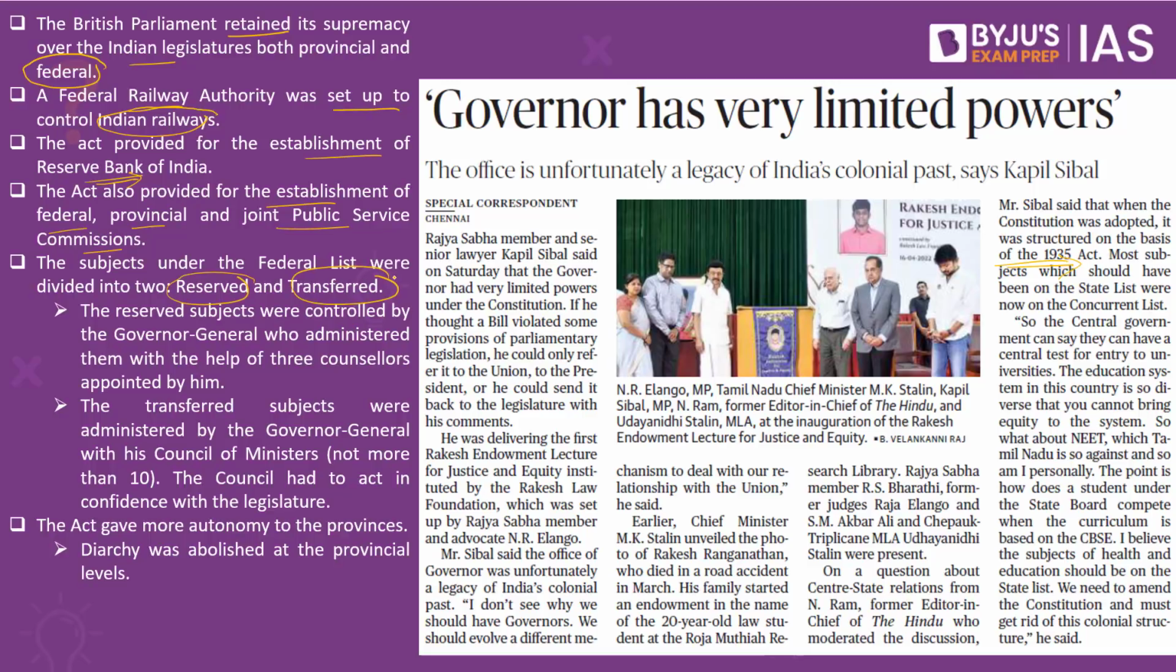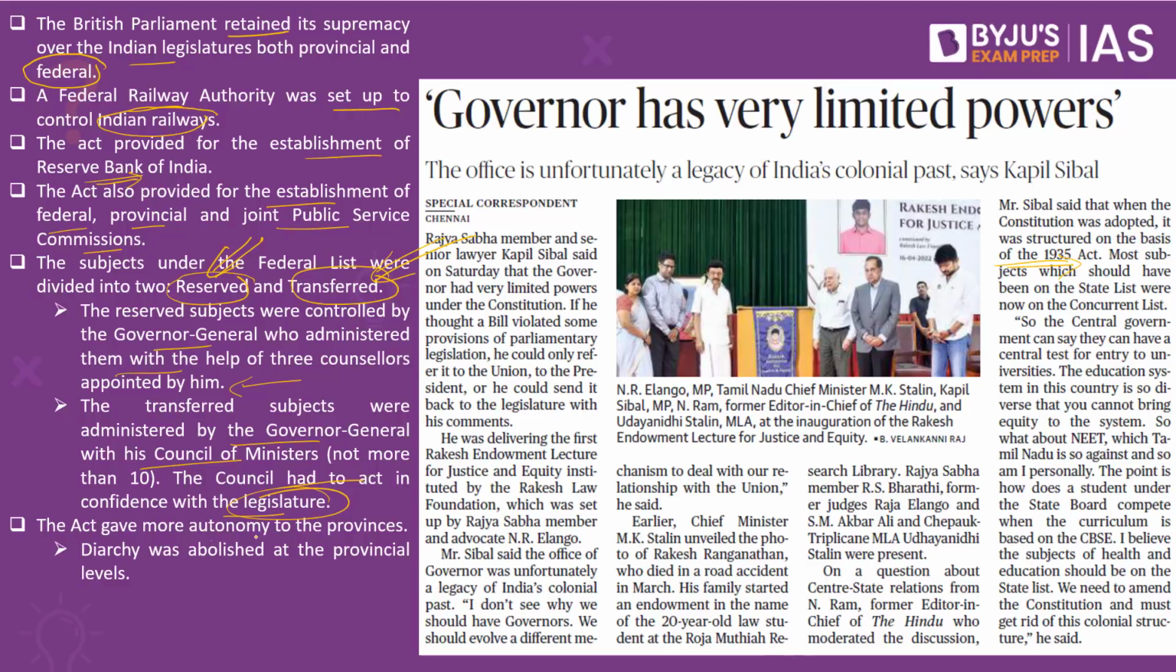What are these transferred subjects? The transferred subjects were administered by the Governor General and his Council of Ministers. The Council had to act in confidence with the legislature. When it comes to the reserved subjects, they were controlled by the Governor General, who administered them with the help of 3 councillors appointed by him. As part of the assignment, please put in the comment section what are some of the subjects coming under the reserved category and what are the subjects coming under the transferred category, so that in case a question comes up in the preliminary examination, you would be able to handle it.